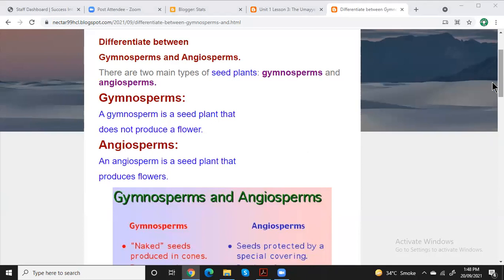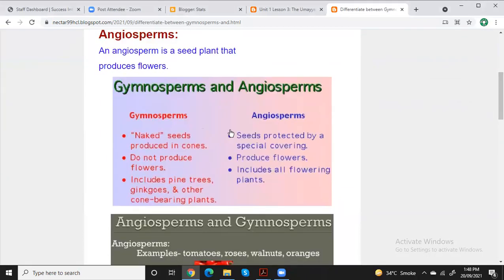Now here is the differentiation between them. In red color, I'm going to tell you about the gymnosperms, and in blue color, you can see the characteristics or features of an angiosperm. For the gymnosperm: number one, naked seeds produced in cones. Second, they don't produce flowers. And the third thing, this group includes pine trees.